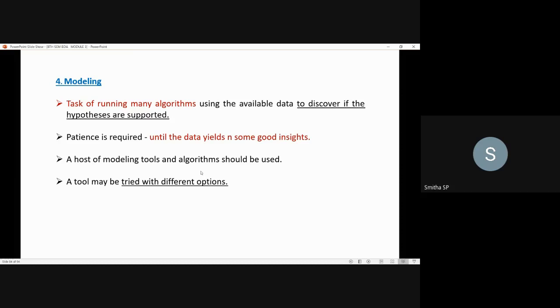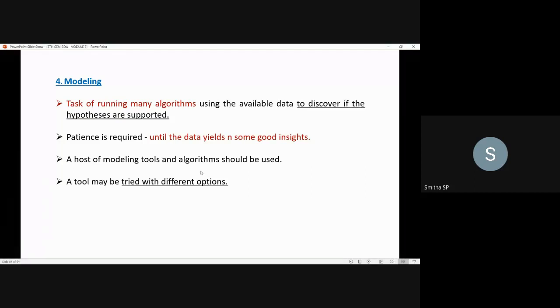The next point is that a host of modeling tools and algorithms should be used, so while you are carrying out the modeling, modeling tools and algorithms should be used. Next, a tool may be tried with different options. That's what I said in the first point: it's a task of running many algorithms.